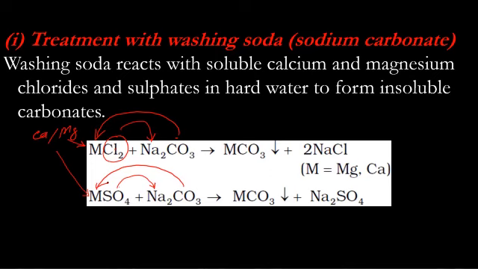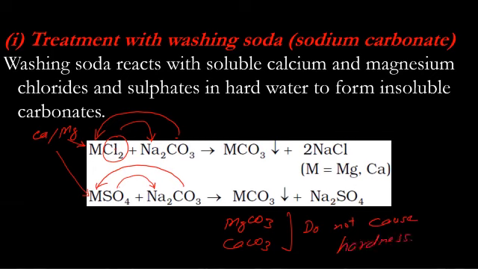Now, because there is no magnesium chloride, calcium chloride, magnesium sulfate or calcium sulfate, hardness is removed. Carbonates, for example MgCO3 or CaCO3, do not cause hardness. Only bicarbonates, chlorides, and sulfates of calcium and magnesium cause hardness. Because now we don't have chlorides or sulfates, there is no hardness.